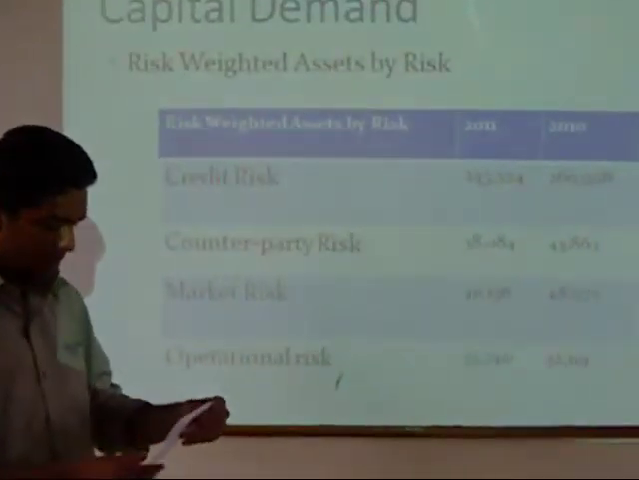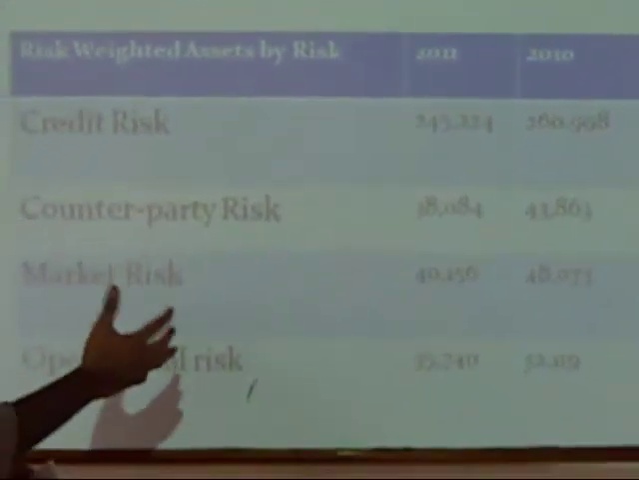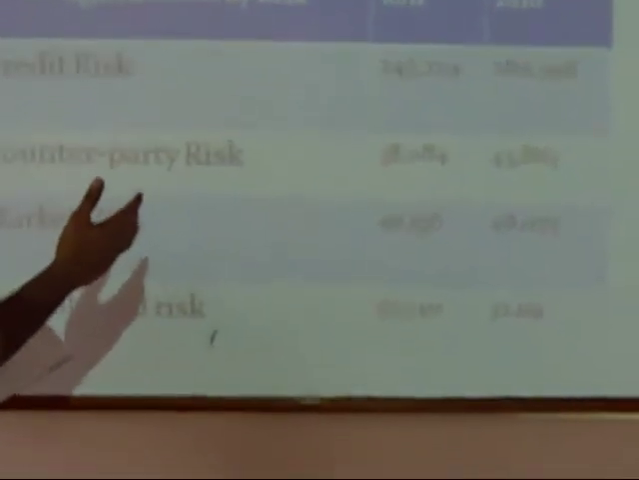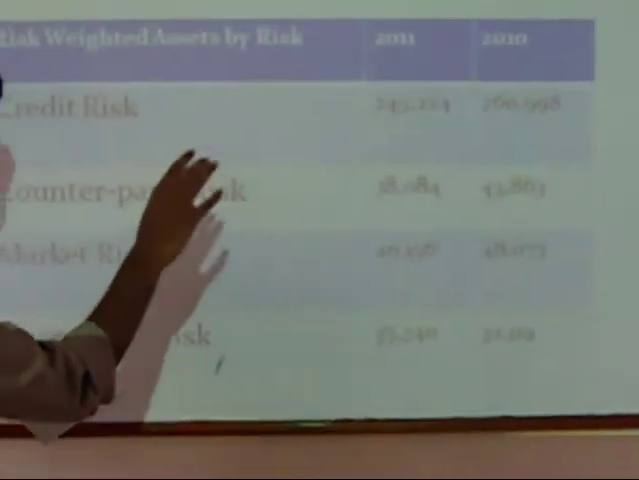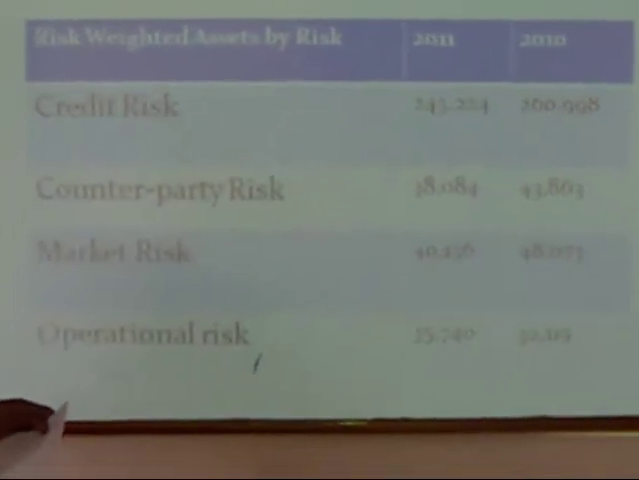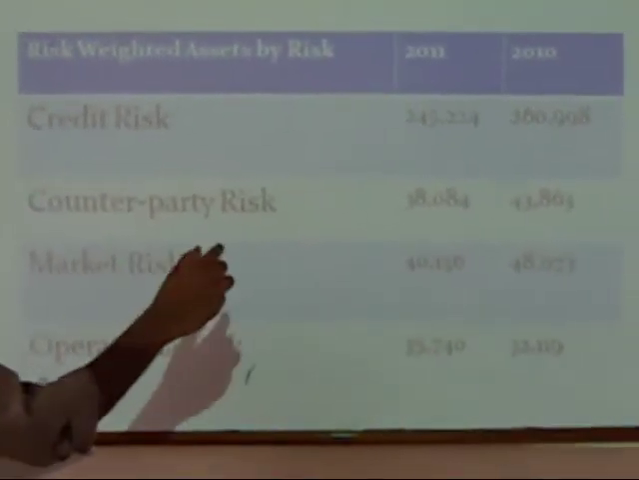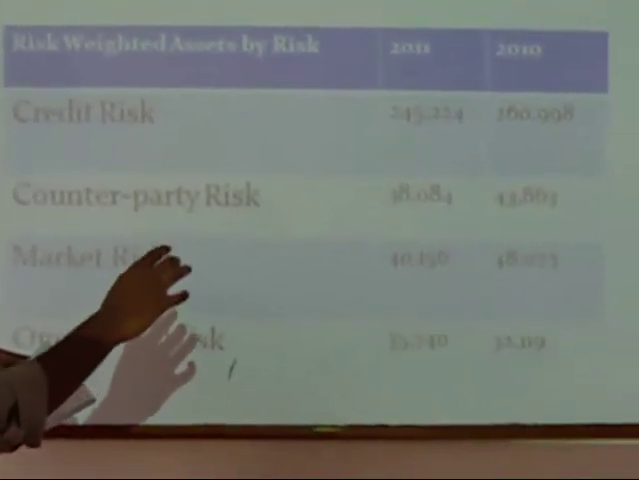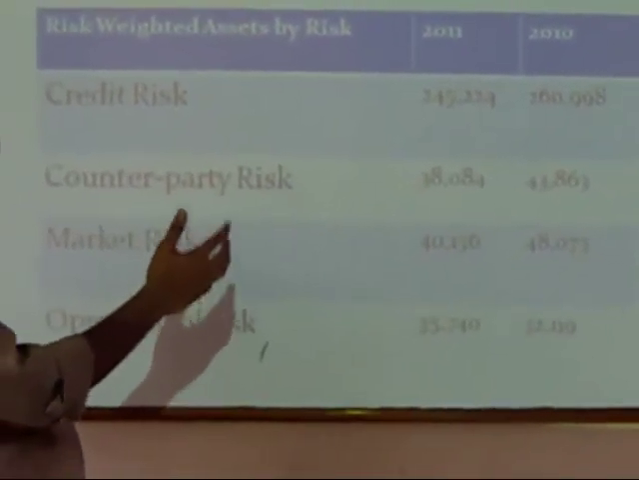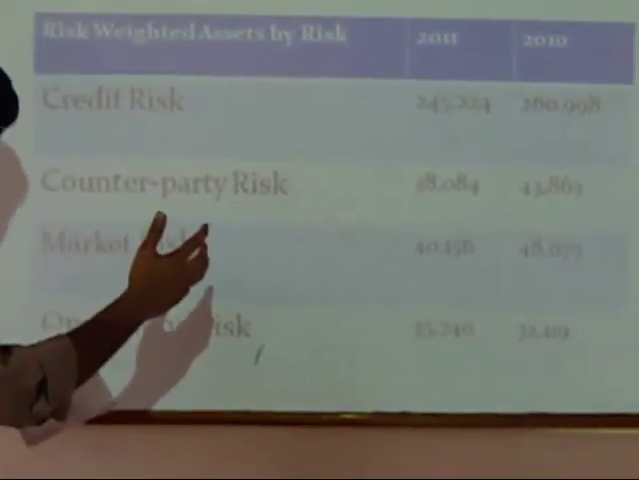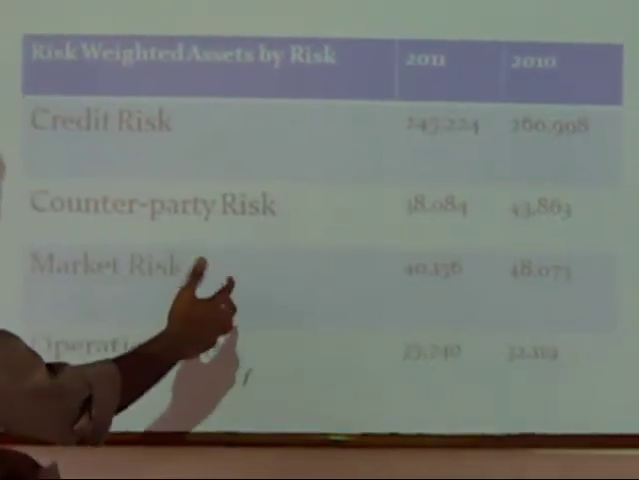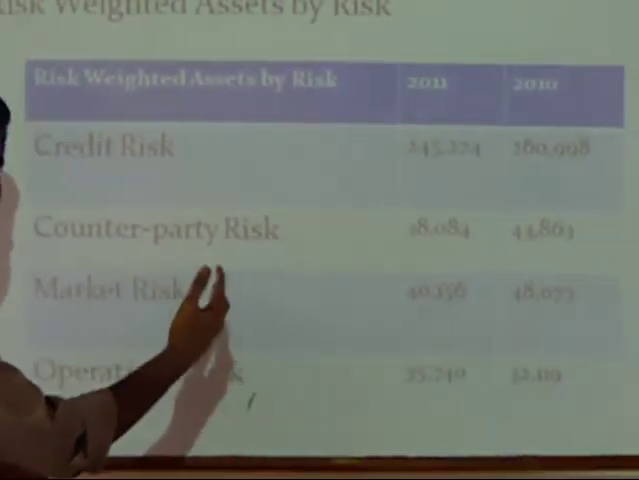Now, if you see the overall conclusion, the overall group risk weighted assets has decreased by 2% from the year 2010 to 2011, primarily driven by many factors such as a 26 billion decrease across credit, counterparty and market risk, and a 4 billion offset by stress testing.